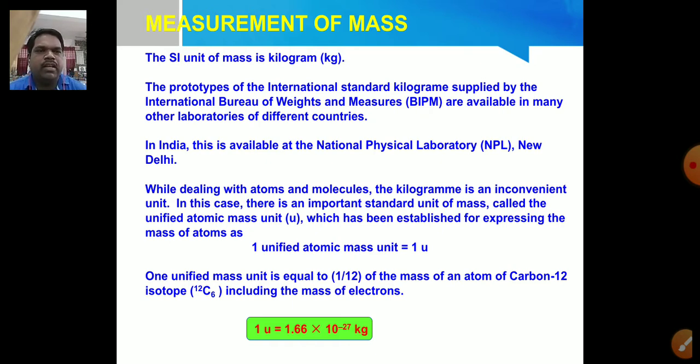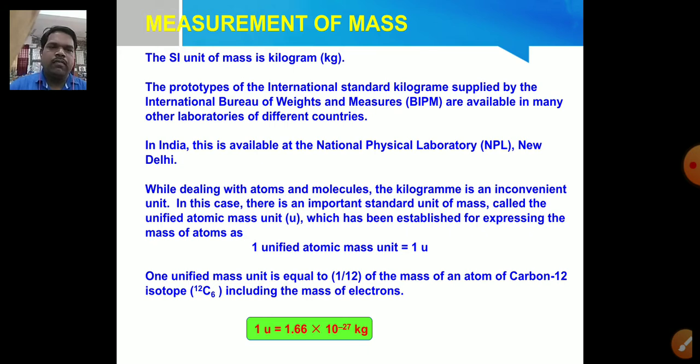It is utilized for expressing the mass of an atom. One unified atomic mass unit is equal to 1 u, and this 1 u can be converted into the SI system: one atomic mass unit is equivalent to 1.66 into 10 raised to the power of minus 27 kilogram.